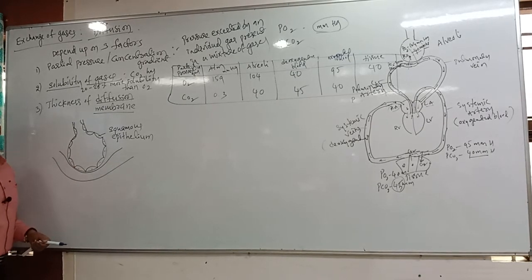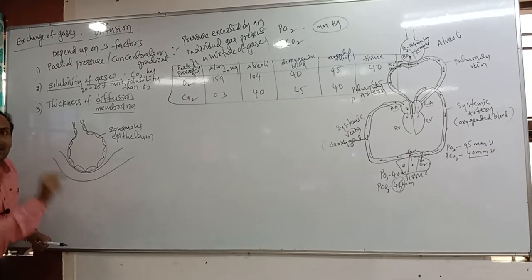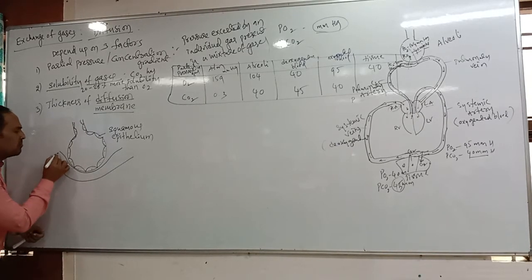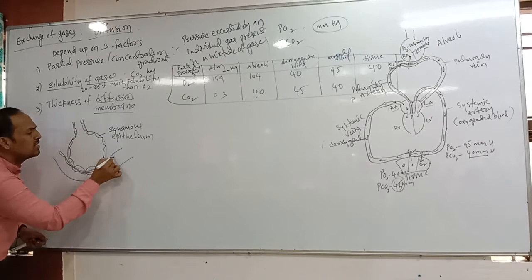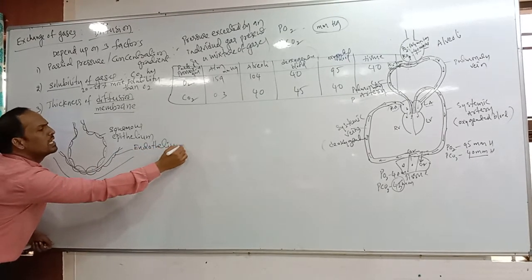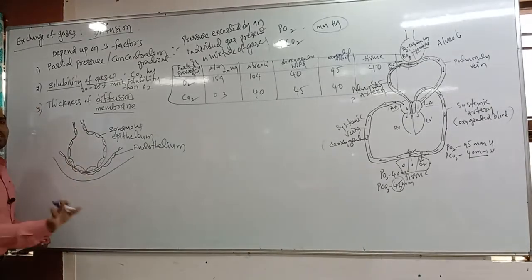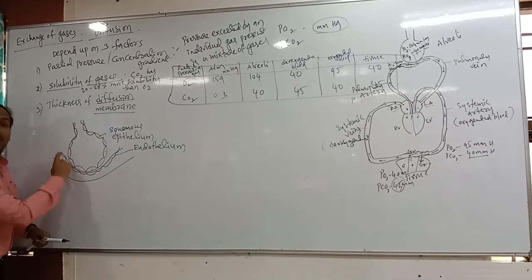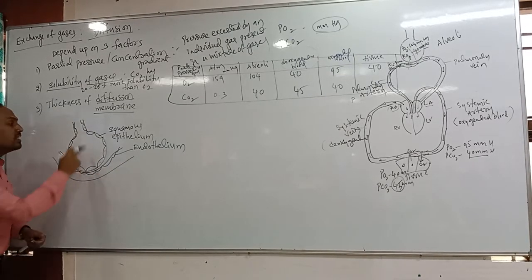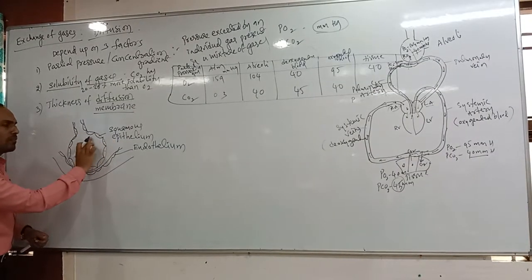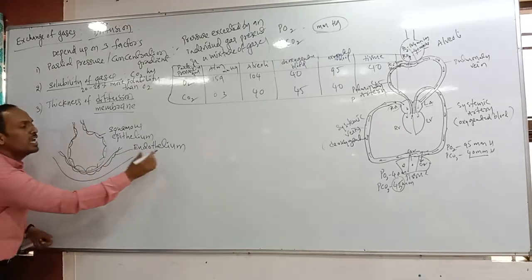Generally, blood vessels end with the blood capillaries, but the vessel wall has tunica externa, tunica media, tunica interna. Tunica interna, it is made up of which one? Endothelium. Means what? It is also squamous epithelium. So squamous epithelium is present in the lining of the blood capillaries. Even the lining of the alveoli also has squamous epithelium. But it is called epithelium of the alveoli, and this is called endothelium of which one?